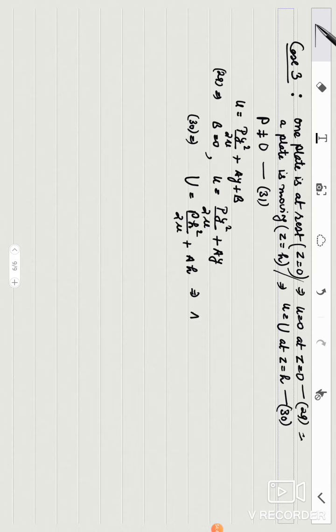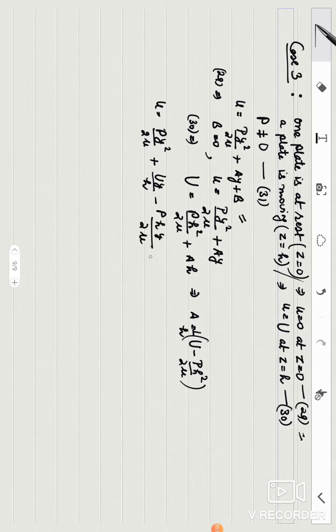So from here you will get a is U minus p h square upon 2 mu, divided by h. This is the value of a. Now I put this value of a to get final u. u is obtained as p y square upon 2 mu plus U y upon h minus p h y upon 2 mu. This is the velocity distribution for this case.